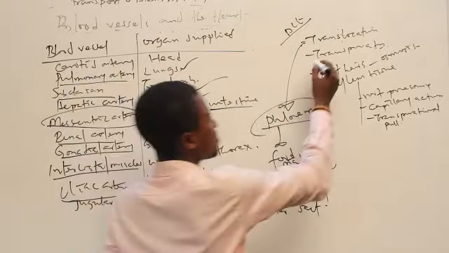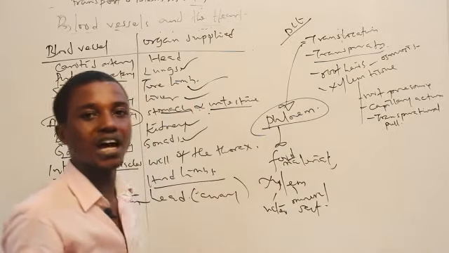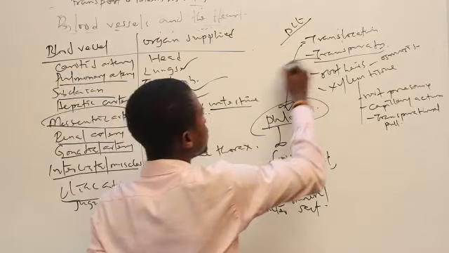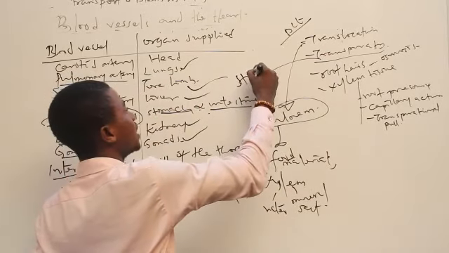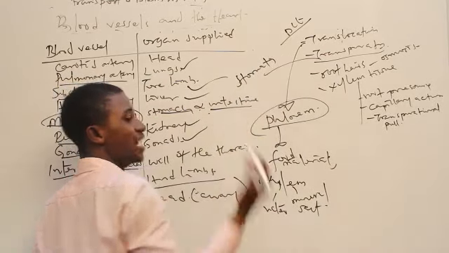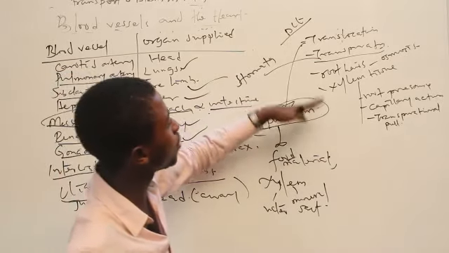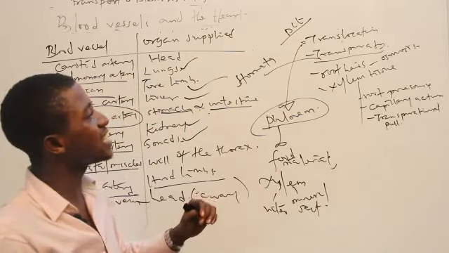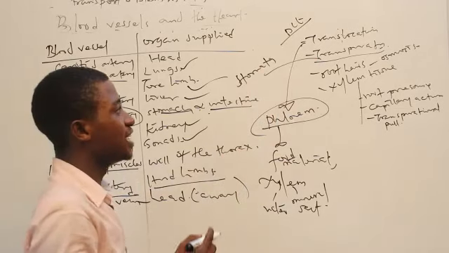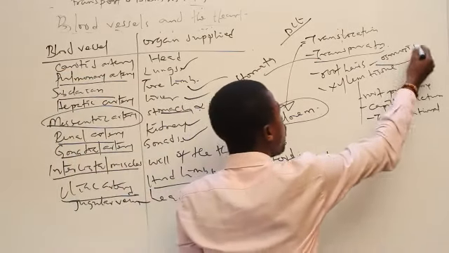And so now what is transpiration? Transpiration is the loss of water from the plant. Mostly water is lost through the stomata or the lenticels, but it's basically the stomata. So now we're looking at root hairs. How does water get into the root hair? It gets into the root hair by the action of osmosis.